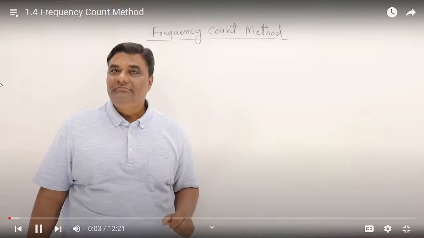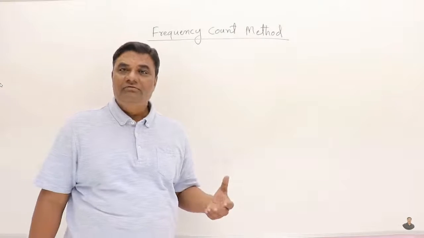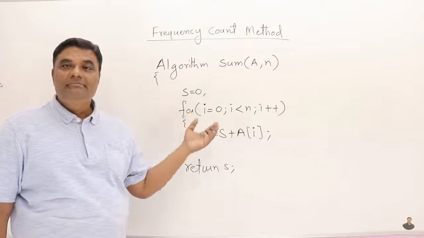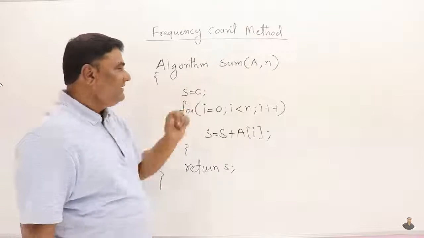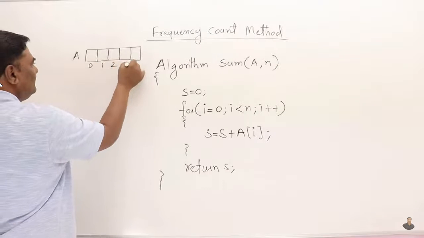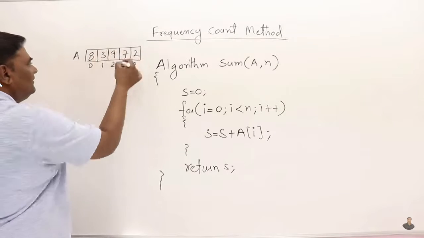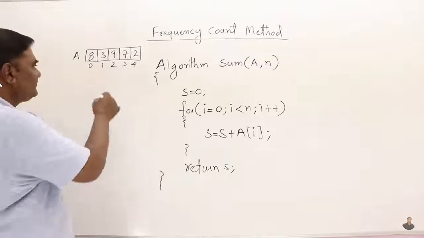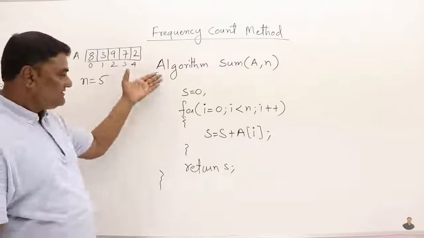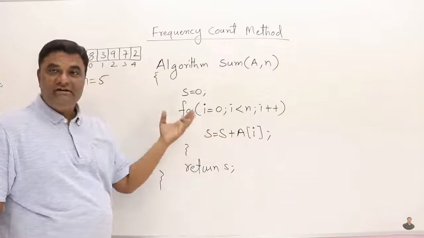Now this is the frequency count method. We will take some algorithms and find out how this method is useful for finding the time complexity of algorithms. This algorithm is for finding the sum of all the elements in an array. Assume that it is an array of some elements. I have taken an array of size 5 with some elements in it. So what is n? n is 5. So A is this array and n is 5. What this algorithm is doing is finding the sum of all the elements in an array.